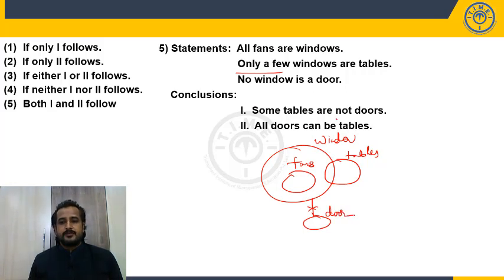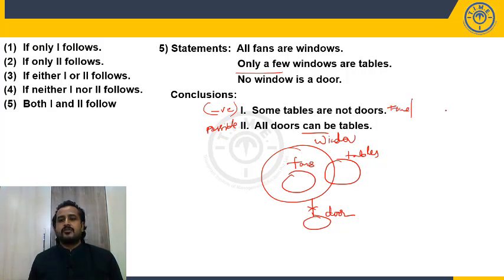Now what is the first conclusion? Some tables are not doors. It is a negative conclusion. Now what is the second one? All doors can be tables. It is a possible conclusion. So let's check whether the negative is true or not. Some tables are not doors. Yes, tables are here, doors are here. So some tables are not doors is true.